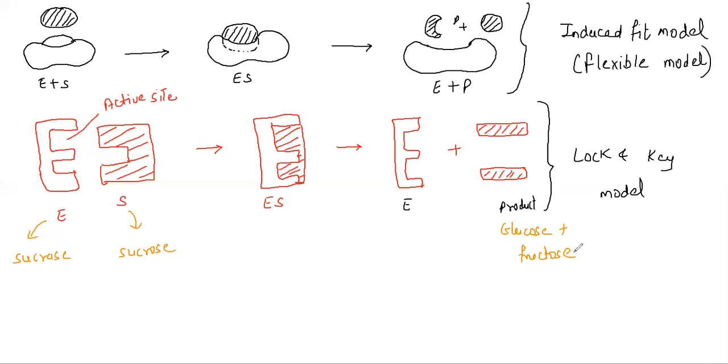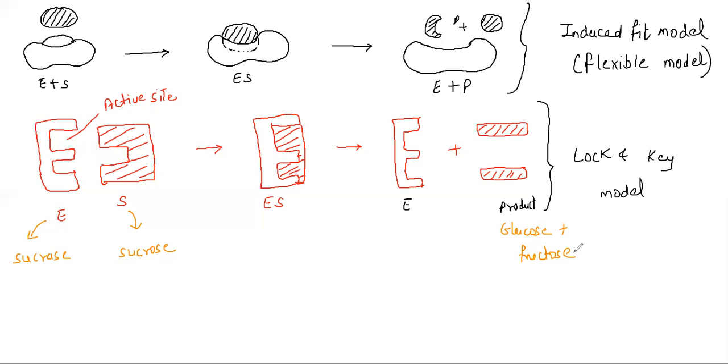If you have understood, just let me know. Yes sir, it is clear. We can start with the factors affecting enzyme activity. Okay, clear. Let's take it in this way now.